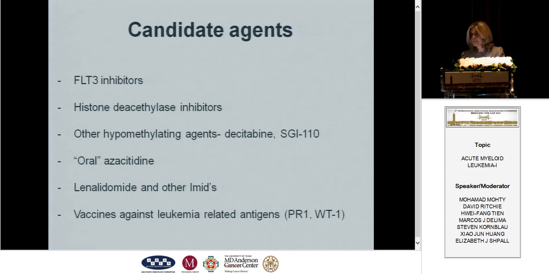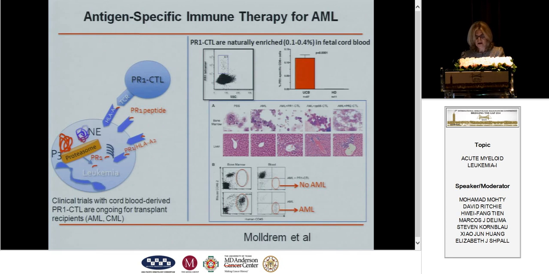Histone deacetylase inhibitors and other hypomethylating agents, including decitabine and SGI-110, are all in studies now with the data forthcoming. Oral azacitidine as well. Lenalidomide and other IMiDs look to be very effective in certain settings and are being studied post-transplant, and vaccines against leukemia-related antigens, PR1 and WT1 specifically, are being looked at.